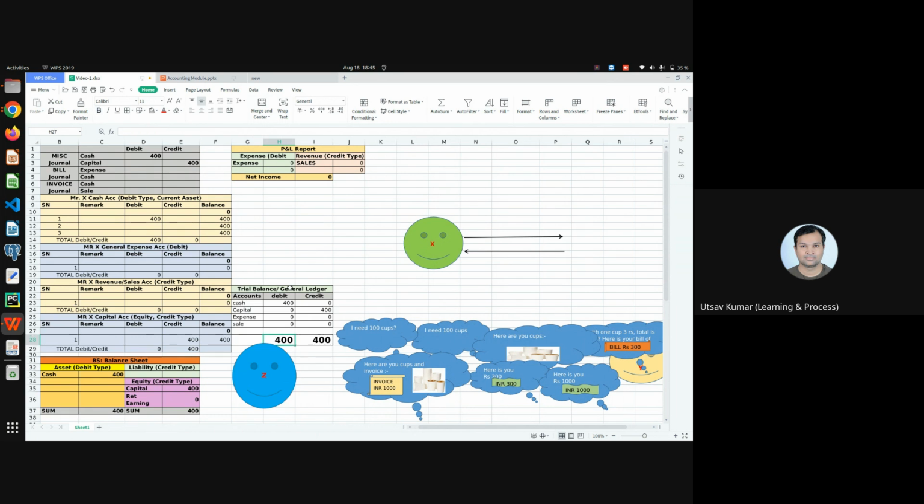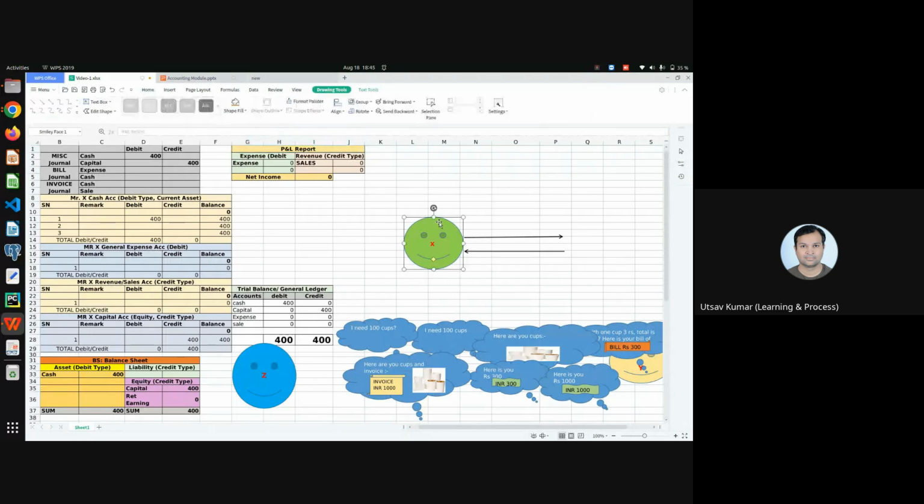Here you can see it is equal, 400 and 400. As I say, the balance sheet has to be balanced. And this is profit and loss. Profit and loss is revenue minus expense. Revenue is when I sell something, whatever I get is my sales money, and expense is my expenditure. But as of now, I have not done any expense. Mr. X just invested 400 rupees in his business. That's why his capital is 400 rupees and his cash account is also 400 rupees.